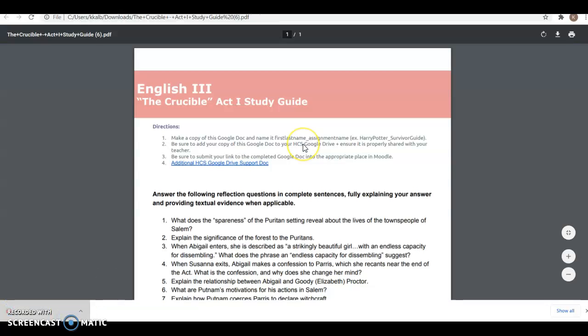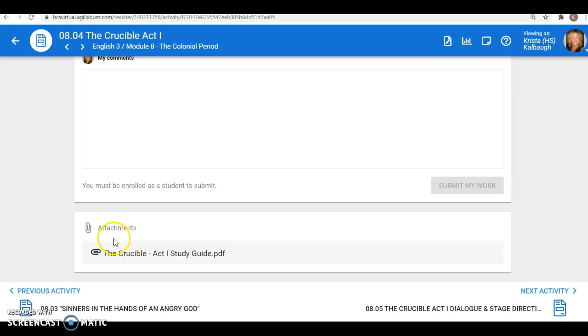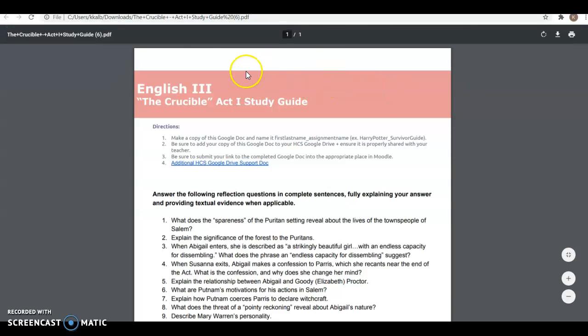The other assignments are not study guides. And if you saw what I did there, I clicked on it down below, and then it brought me to this. This is where you should be able to download it. You can maybe download it to your desktop, and then you should be able to open it on your desktop and then open it with a Google Doc. So you don't have to figure out how to convert this or whatever.